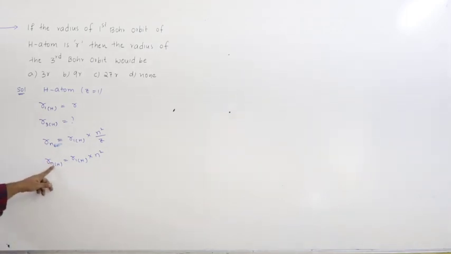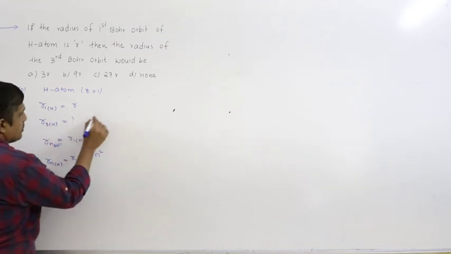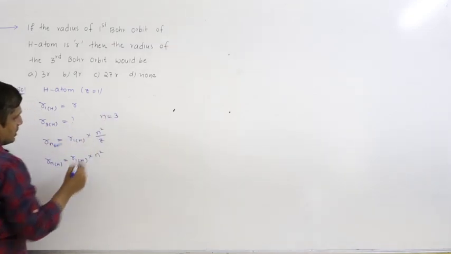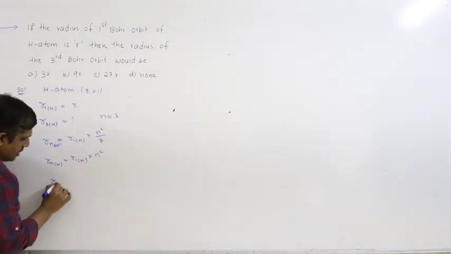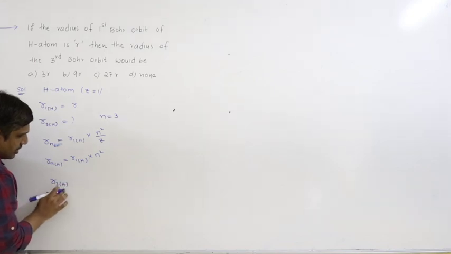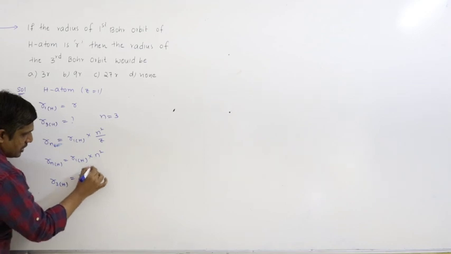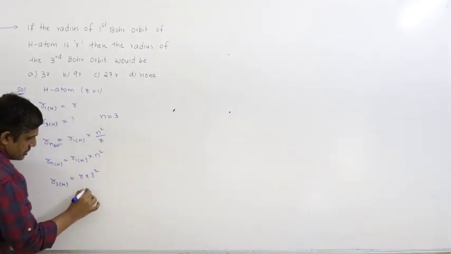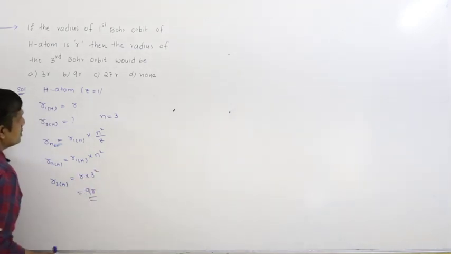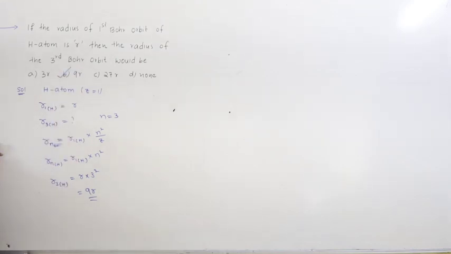Radius of nth orbit of hydrogen atom equal to radius of first orbit times n square. So n value is 3. Substituting here, r3H, r1H is given as small r, n is 3 square, so this is 9 times. So the answer must be B.